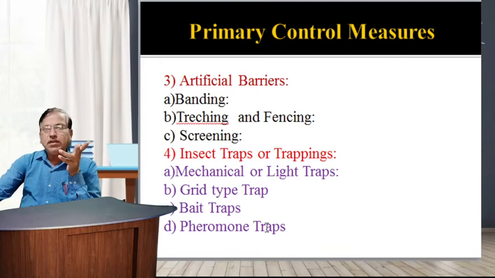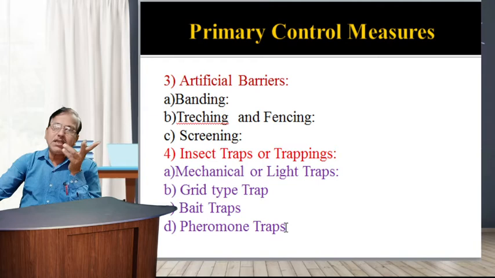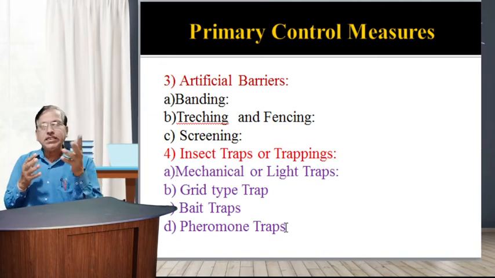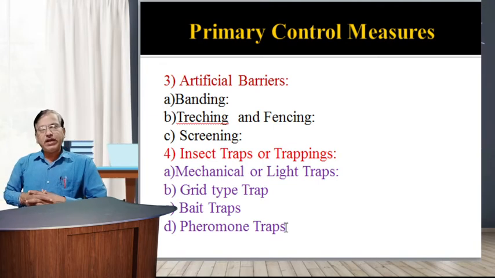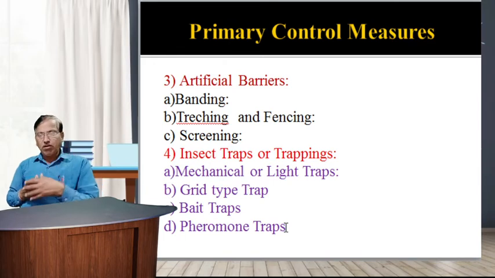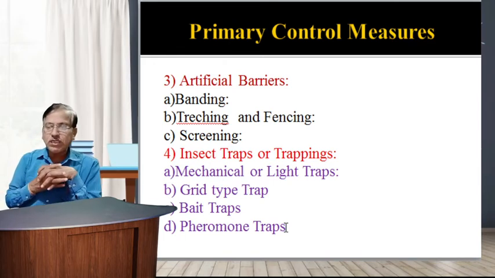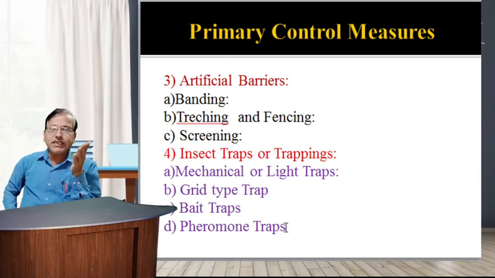In nature, the insect attracts the opposite sex, but these artificial pheromone traps are prepared by releasing the same chemical, used in traps or baits, to attract the opposite sex, trap the particular insect, and kill it. So these techniques are used especially for the gypsy moth.